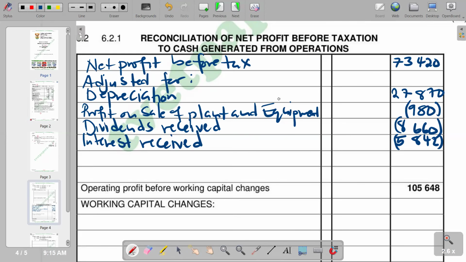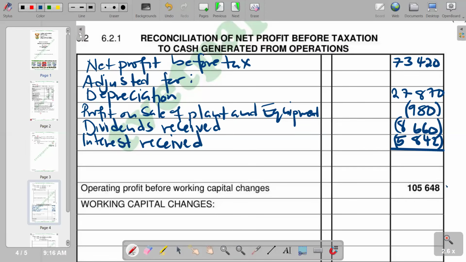Then from there, we are supposed to calculate it to find a net figure, which is supposed to be our operating profit before working capital changes. Operating profit before working capital changes, which we are having here. So when we calculate here, we are supposed to get the figure 105,648.